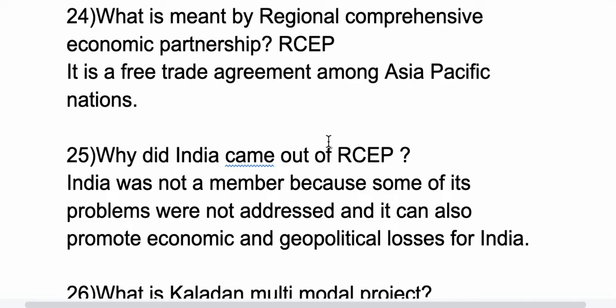The main reason is that India's problems were not addressed in this RCEP. So if they don't care for us, we also will not care for them. So India walked out from this RCEP.